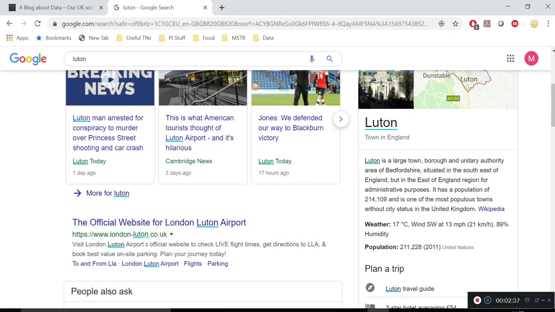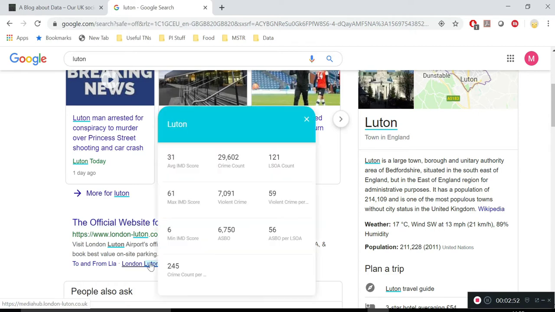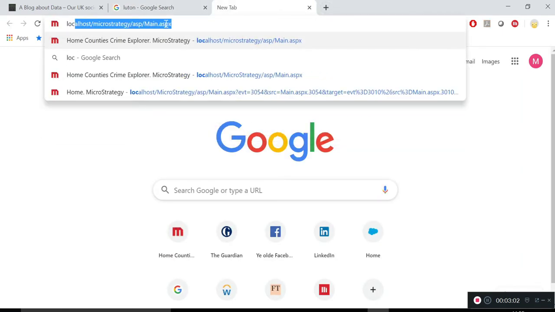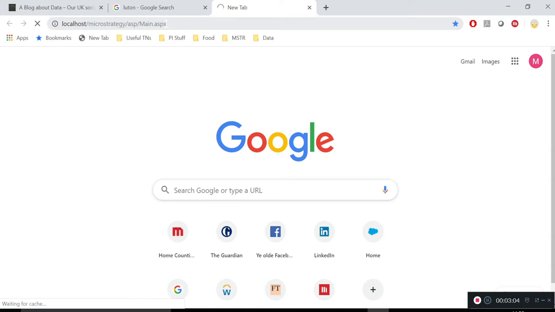Well, it's a function of my software, MicroStrategy, called HyperIntelligence, and it allows you to immediately pop up relevant context information on the web for anything that you might be browsing for. So instead of having to fire up the software and look at stuff, I can get immediately relevant stats which tell me a lot more about what is going on with that area. If we go and have a look in a bit more detail, then we can go to the software itself, and we're going to run something called a dossier, which will give us a lot more information and a lot more of an overview about what's going on with crime in the home counties.